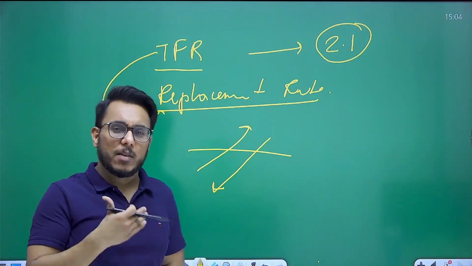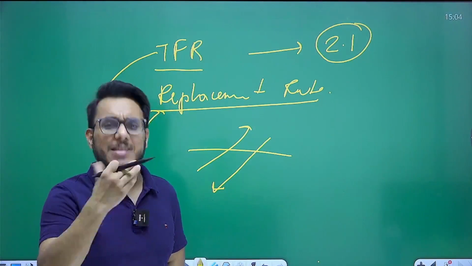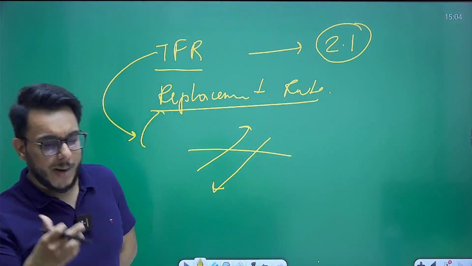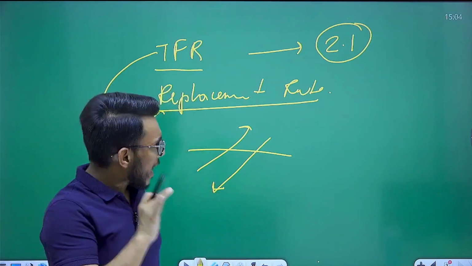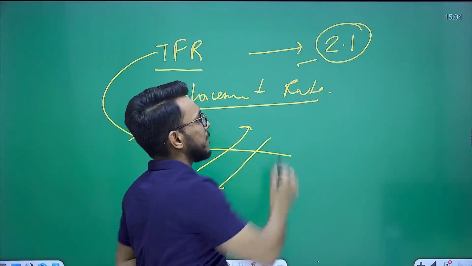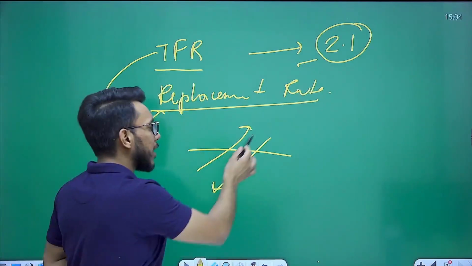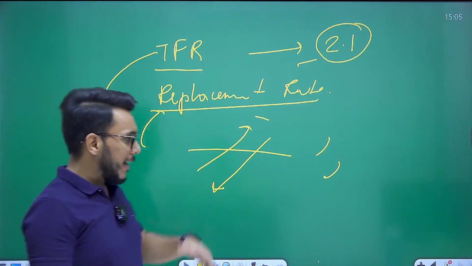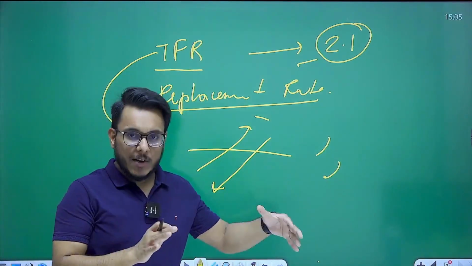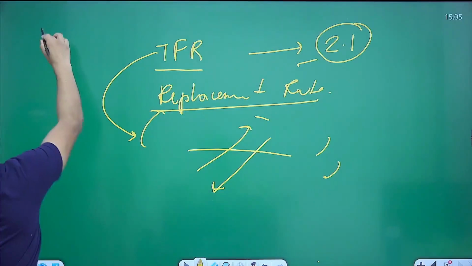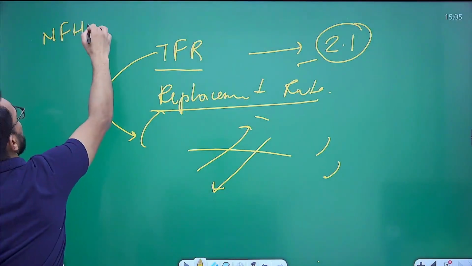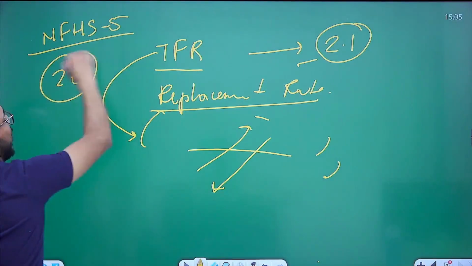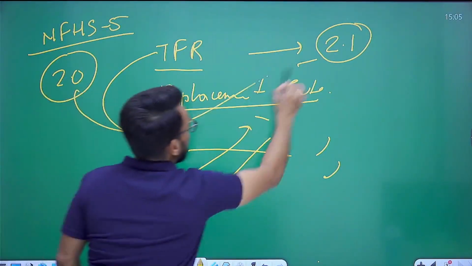It means that if a woman gives 2.1 births, obviously 0.1 birth is not possible, but for the scope of margin, we take 0.1. If every woman gives this many births, then the population of a country or a region will stabilize, neither going up nor down. Now, India's present total fertility rate, as per National Family Health Survey 5, stands at 2.0, even less than 2.1.